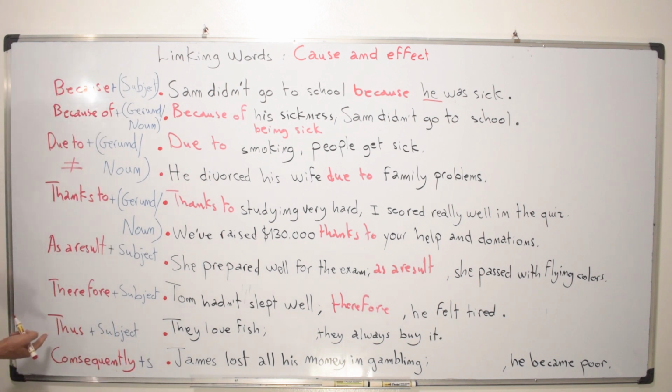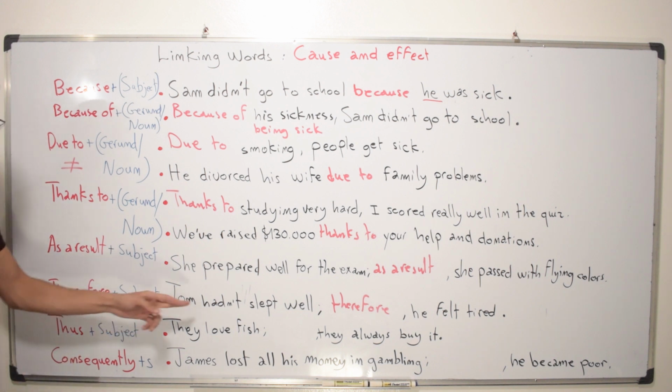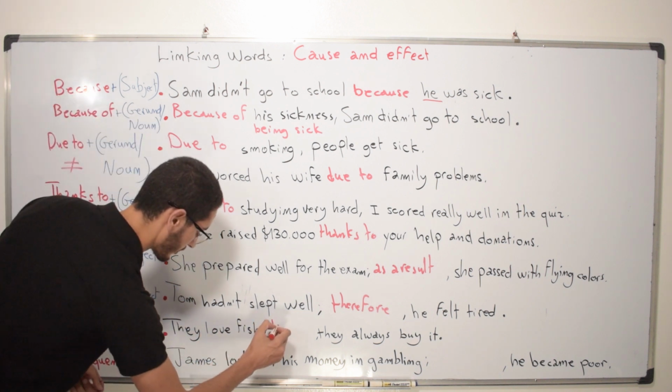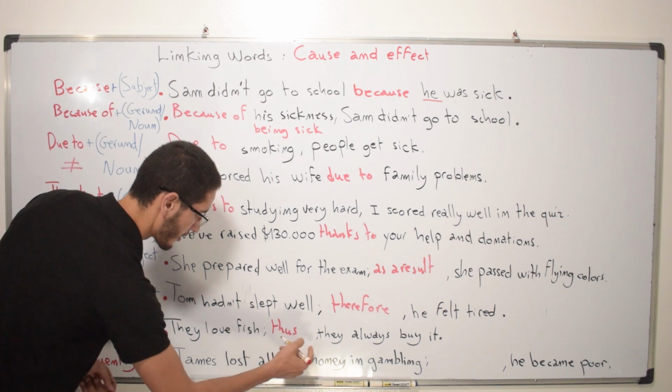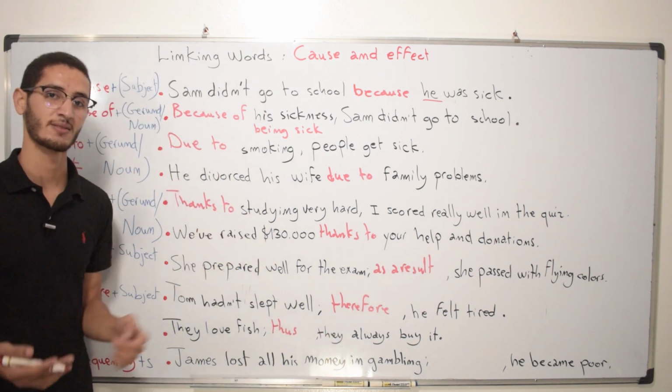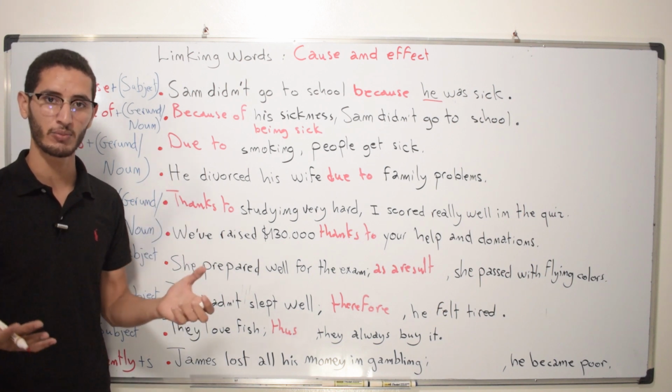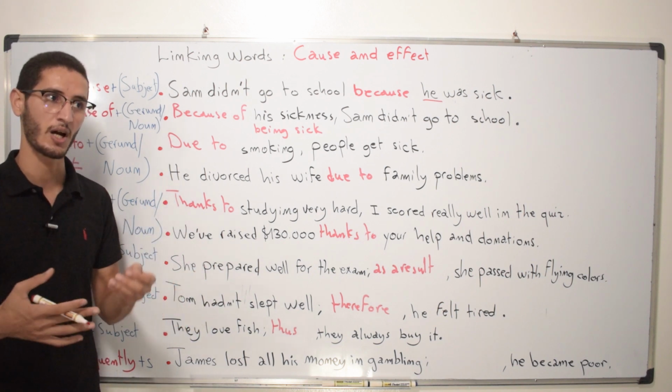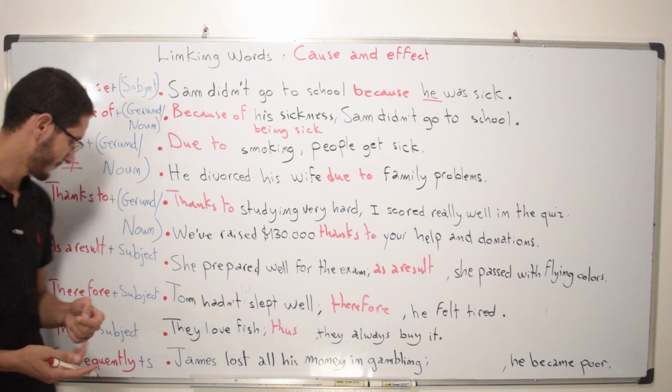Another word you can use to express the same relationship is thus plus subject. So they love fish, semicolon, thus, they always buy it. They like it, so they always buy it. For example, I like football, thus I always watch it, or I always go to the stadium to watch it.